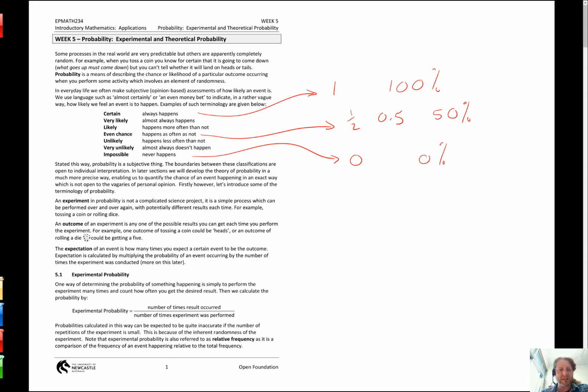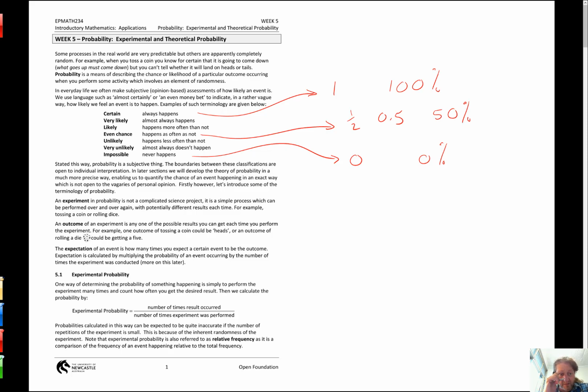Other ones, like very likely, don't have set number probabilities. We just know the concept that very likely probably means something like 90%. It's not a purely mathematical definition, it's just regions of likelihood.